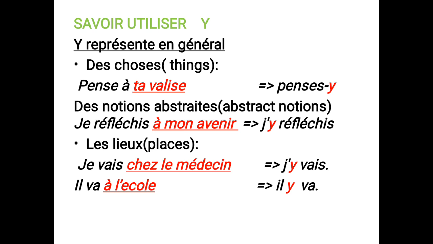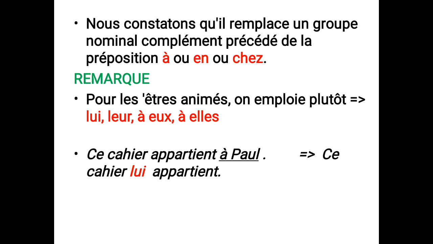So, let's talk in French about the pronoun Y very well. It replaces things. You can see it in the example. It also replaces abstract notions. Yes, it also replaces a place. Okay, you can see the example there. Next one, anything that is preceded by à, the light one in red, or en, or chez, you use Y to replace that word.